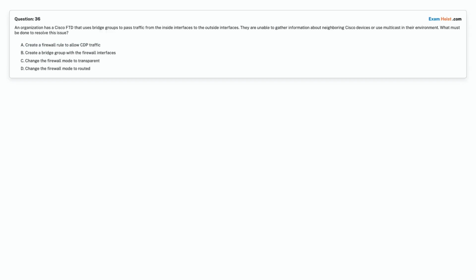Option A. Create a firewall rule to allow CDP traffic. Option B. Create a bridge group with the firewall interfaces. Option C. Change the firewall mode to transparent. Option D. Change the firewall mode to routed. Choose the correct answer.